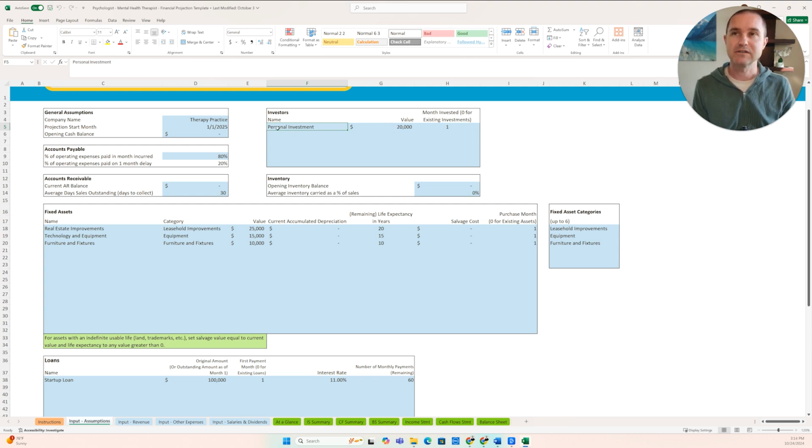So for this example, we're going to assume this is a startup therapy practice, and we invest $20,000 in personal investment in month 1 of the business.